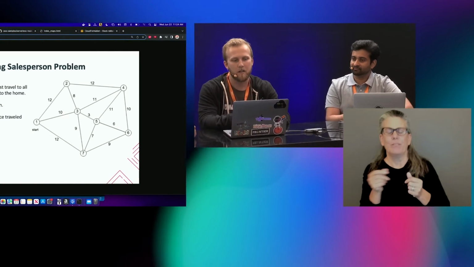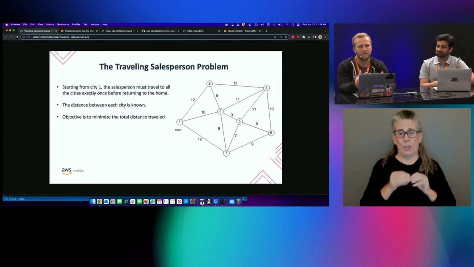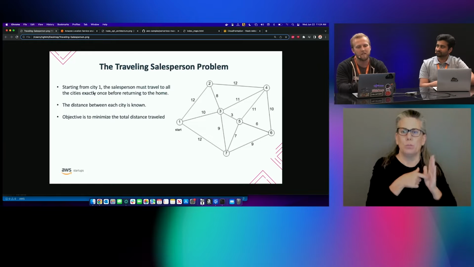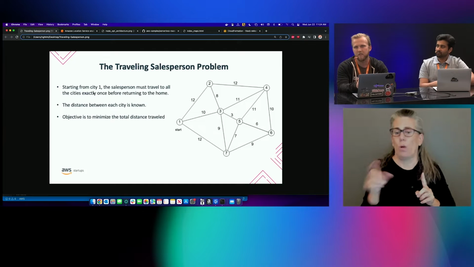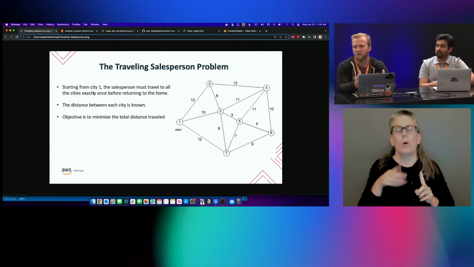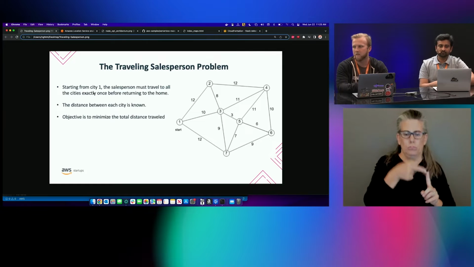Yeah. Okay. Yeah. So here I've got a slide outlining the problem that this demo sets out to solve. So starting from city number one, or node number one, the traveling salesperson problem tries to solve for visiting each city in the matrix exactly once, and then returning to the origin. And we want to minimize the distance traveled to visit all of those cities and return back to the origin. So that's the optimization problem and the constraints involved here.